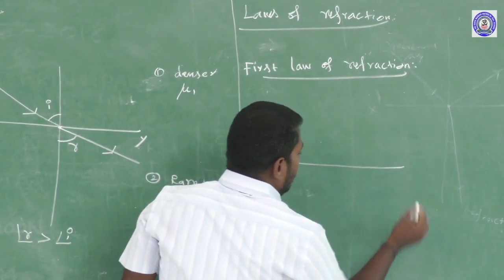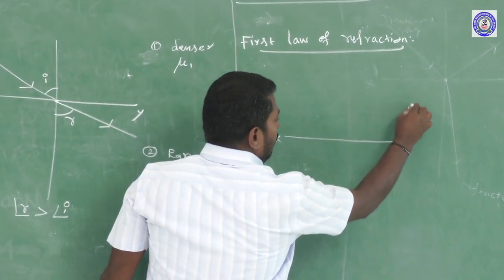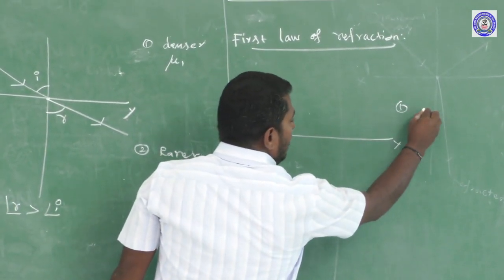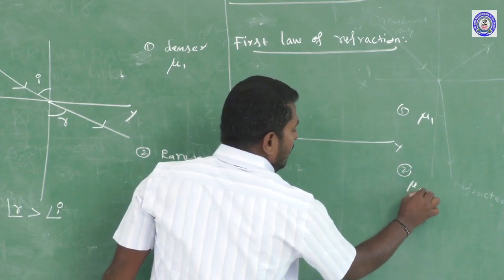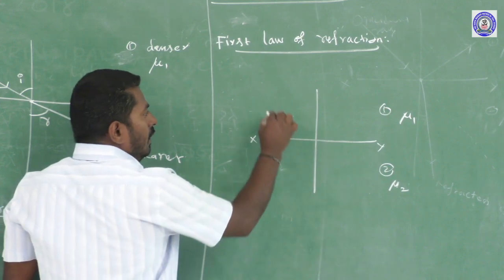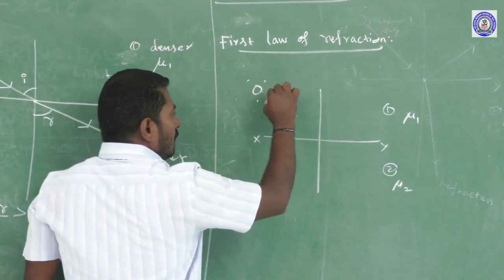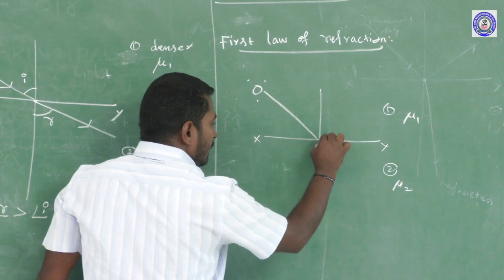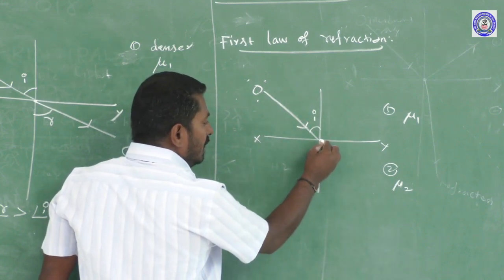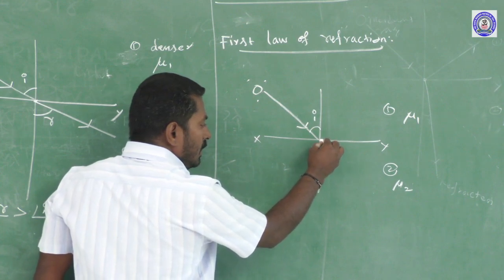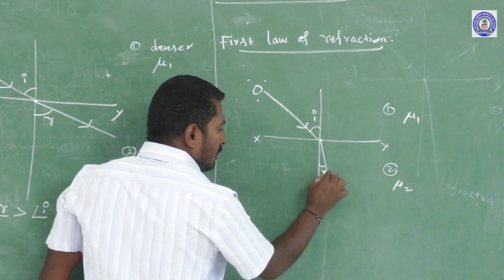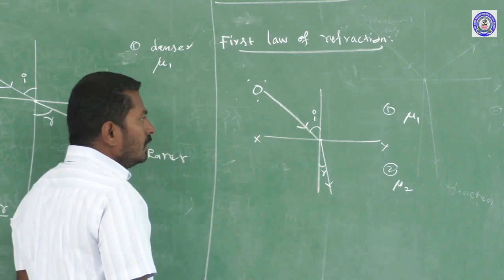There are two different media. The first medium and the second medium are separated by the XY surface. The first medium has a refractive index mu1, the second medium has a refractive index mu2, and the normal is drawn to the surface. A source of light emits a light passing through the first medium, incident at this point of incidence with an angle of incidence I, enters into the second medium, and refraction takes place. So the refracted ray moves towards the normal with an angle of refraction R.